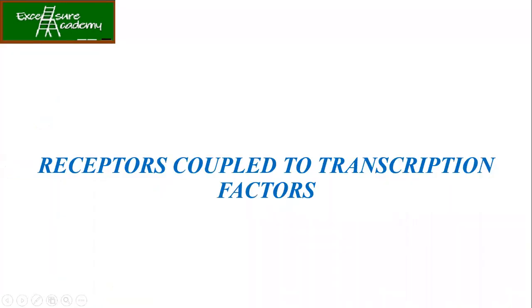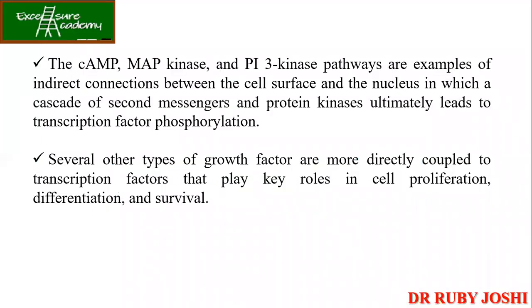So today we are going to talk about the pathways in which the receptors are coupled to the transcription factors. We know about the cAMP, MAP kinase and PI3 kinase pathways, they are examples of indirect connections between the cell surface and the nucleus. You know how they bind the receptor, then second messengers are released, and only then another signal is passed to the nucleus. So in this, the cascade of second messengers and protein kinases ultimately leads to transcription factor phosphorylation, and then only these phosphorylated transcription factors can enter the nucleus in order to have the desired gene expression.